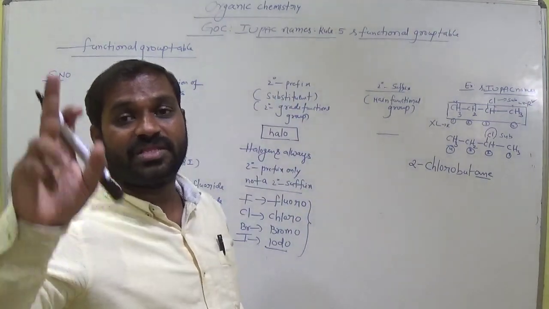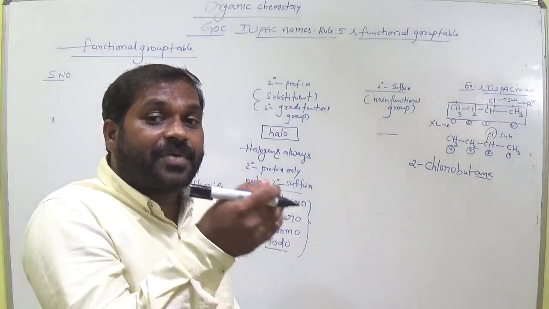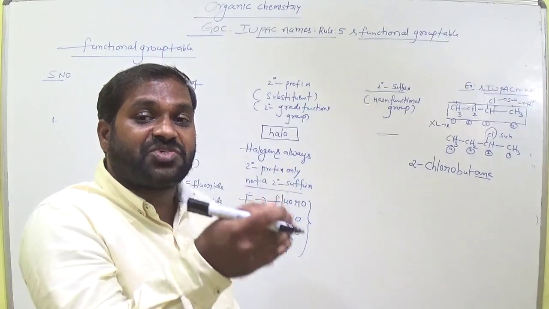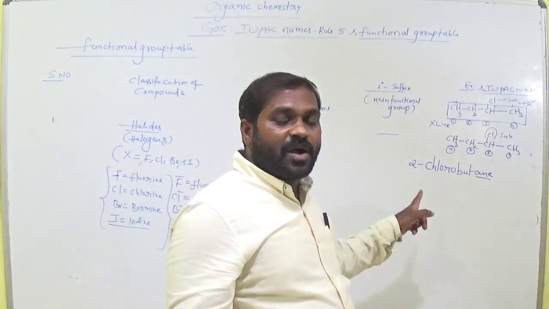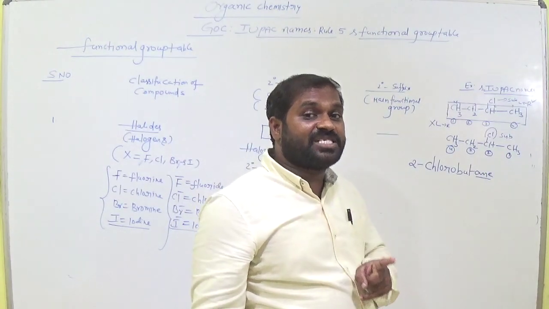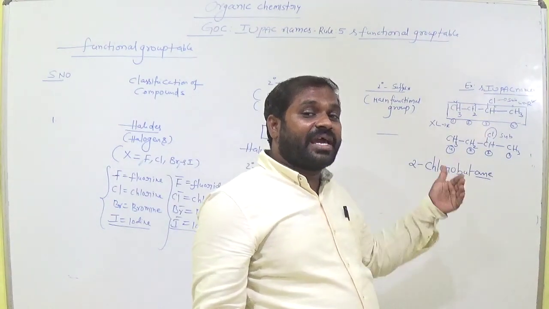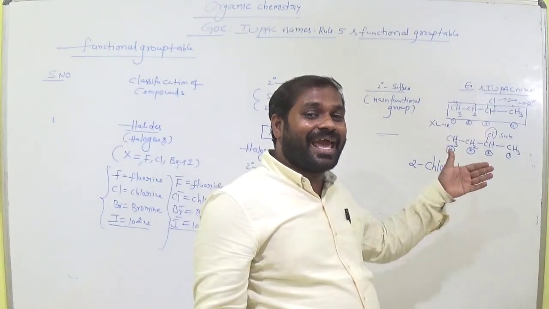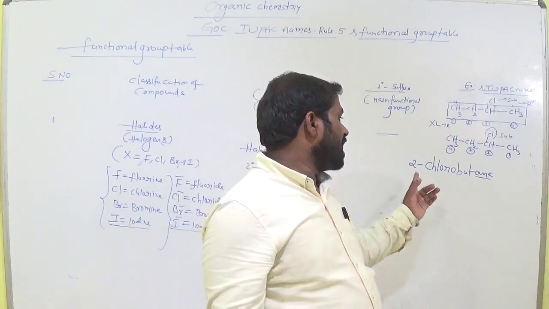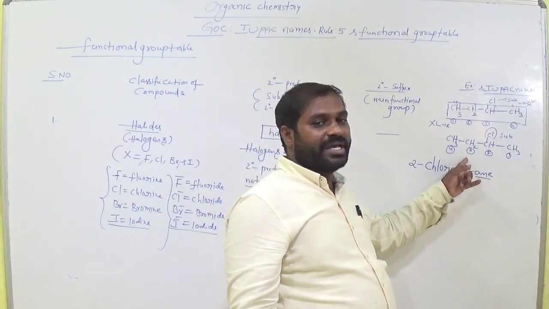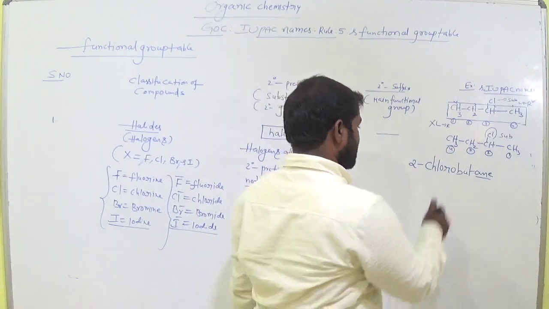You need to follow that order: primary prefix, secondary prefix, and after the root word we have the primary suffix that represents saturation or unsaturation. Saturation means all are single bonds, which means it is an alkane compound, following CnH2n+2. At the end of alkanes we add the suffix ane, so but plus ane, butane. So the IUPAC name of this compound is 2-chlorobutane. Is it clear? Next example.